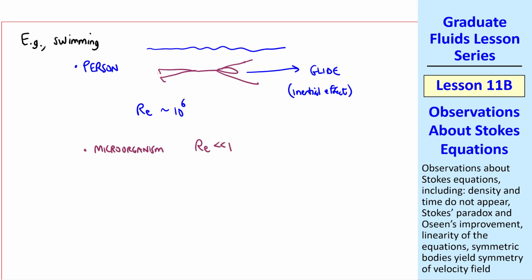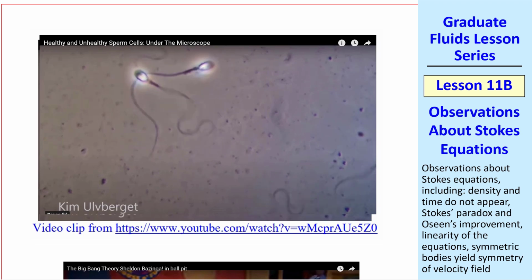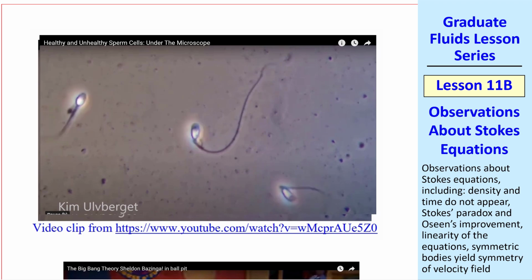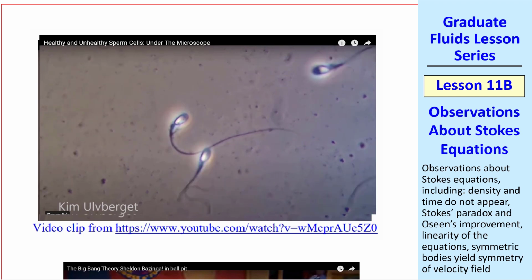Reynolds number is very small since microorganisms are an example of creeping flow. You may have a situation like this, where the tail, or flagellum, moves in an oscillatory fashion to propel the microorganism. But it turns out that microorganisms cannot glide. As soon as this flagellum stops oscillating, the microorganism immediately stops moving. There are no inertial effects. I show some video clips of this, in this case, sperm cells, and you notice that as soon as the sperm stops flagellating the tail, all motion stops.